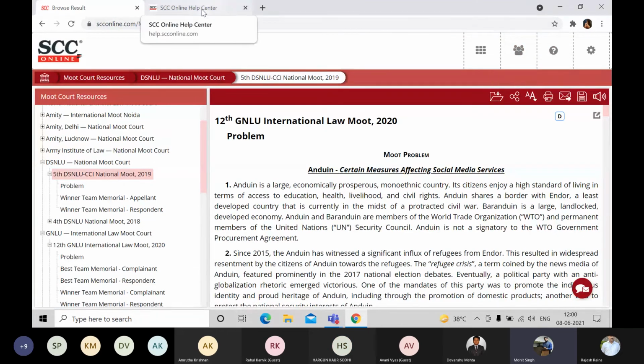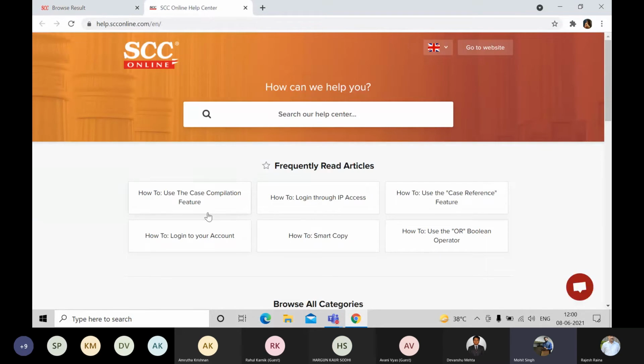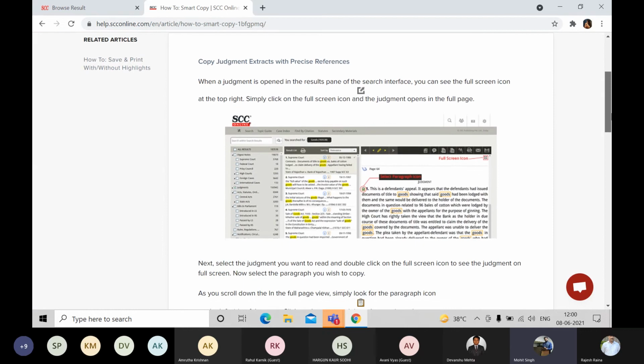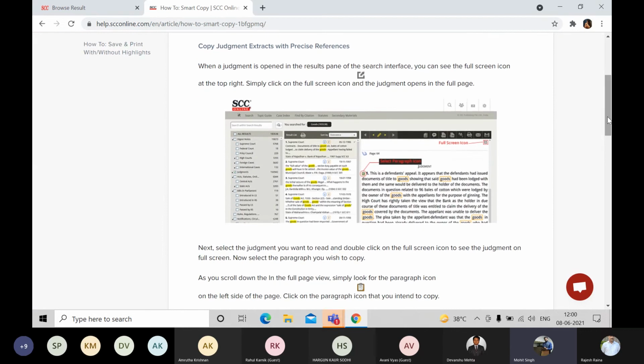This is a user manual. The user manual is again a very easy to use kind of guide. Whichever query you have, if you're trying to get some information on how to copy anything, you can just type how to copy, how to use case compilation, how to anything else. Everything has been kept in such a way that it gives you the pictorial representation, and it also gives you the video representation on YouTube.